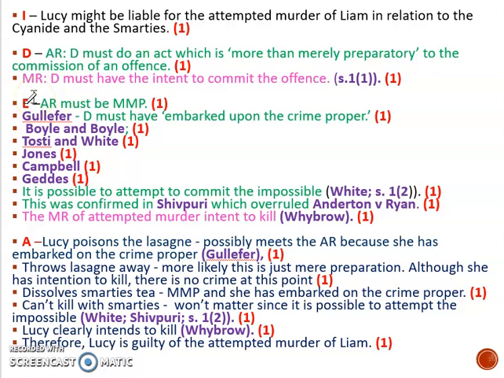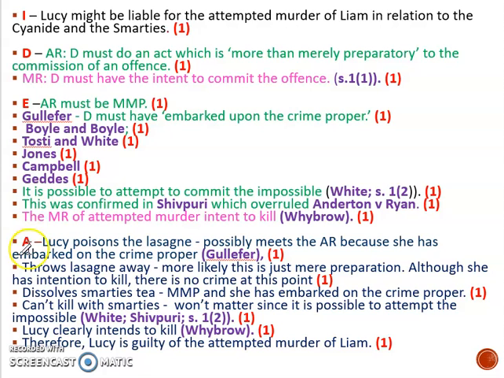So the actus reus must be more than merely preparatory, embarking on the crime proper. I would go through the cases. These are just bullet pointed on my screen so I can fit it all on. You would obviously say things like in Boyle and Boyle, the actus reus was met because. Okay. I've talked about possible to attempt the impossible, Shivpuri, and then I've got my mens rea there, intention to kill, Whybrow. And then going on to apply the law back to Lucy.